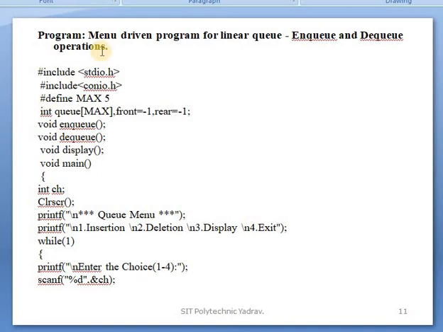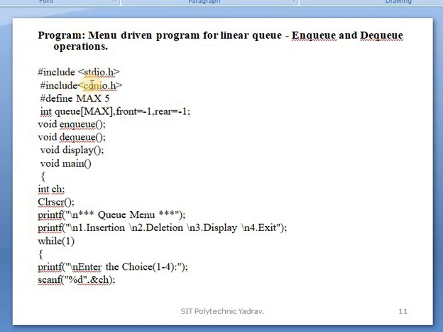Next point: the menu driven program for linear queue, with enqueue and dequeue operations. This program is also worth 2 practical marks, and your practical number 8 also depends on this program. In that, both the enqueue and dequeue operations are performed and displayed.